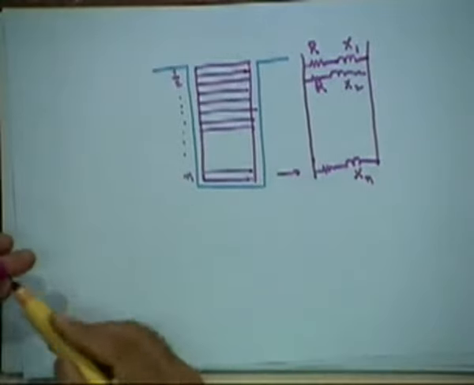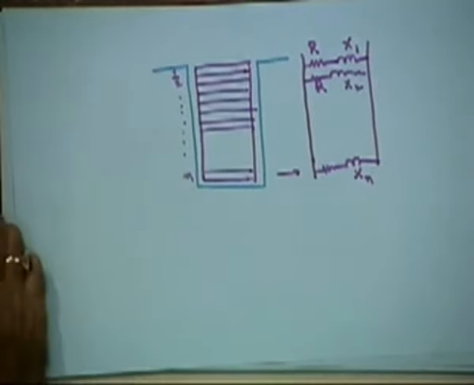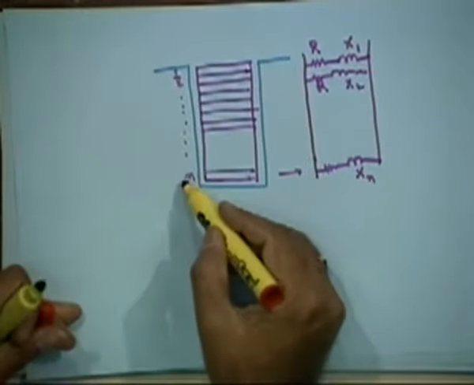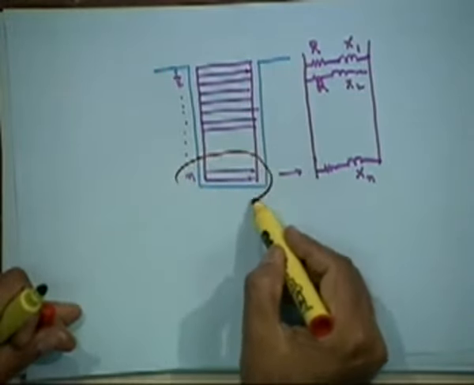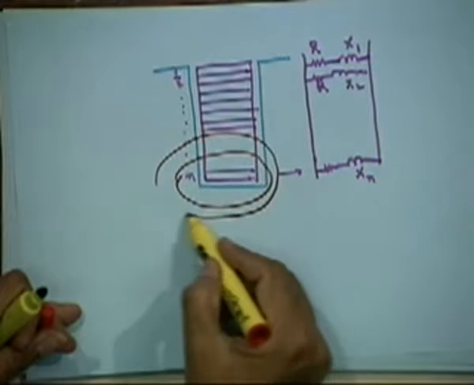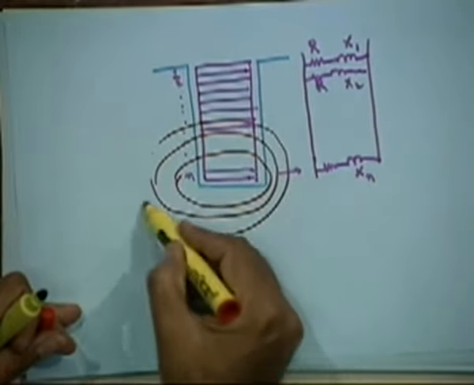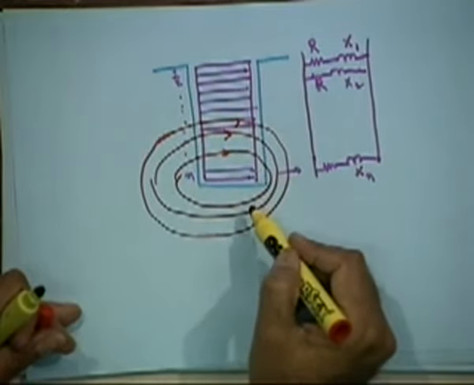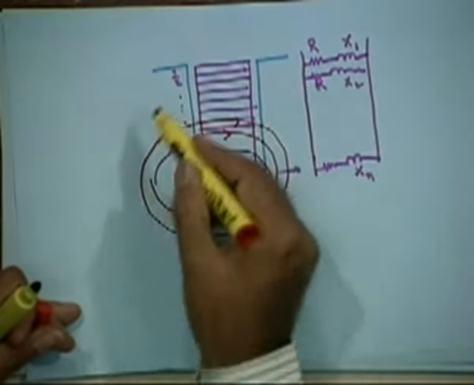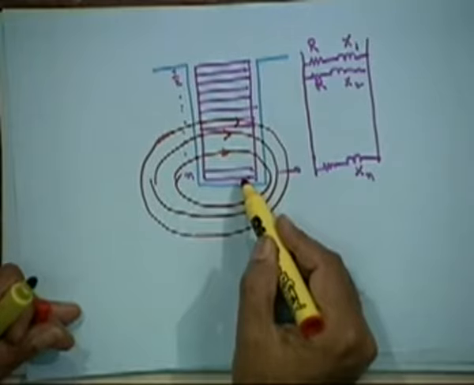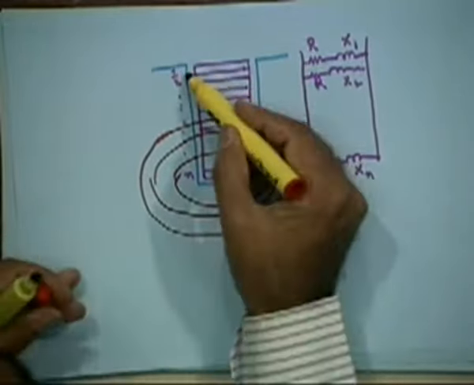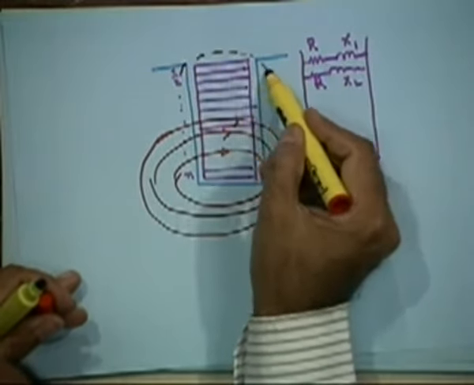Now if you look at the bottom bar, the nth bar will link all the leakage flux, so it will link the maximum flux. Whereas the topmost bar will link just a very small flux.